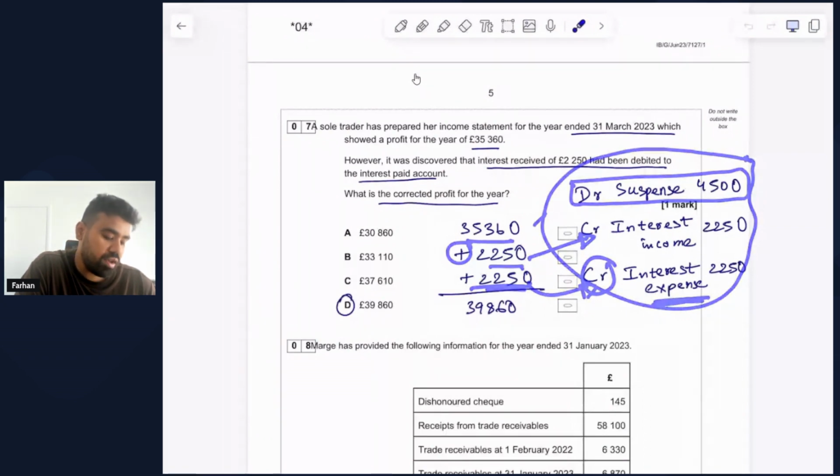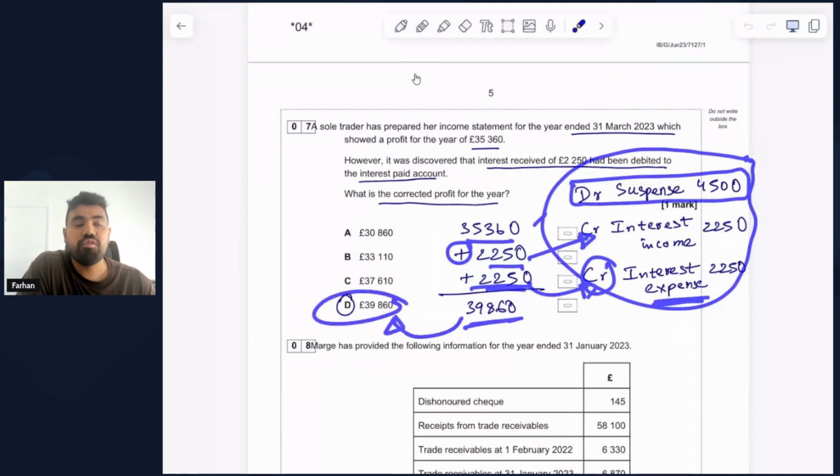So the final answer is 39,860, which is what you can see we have selected for option number D.